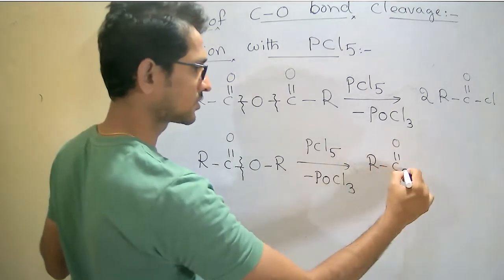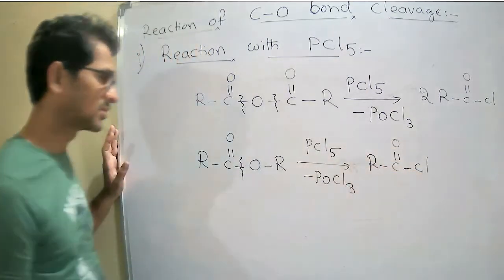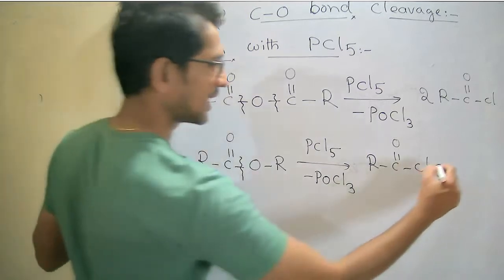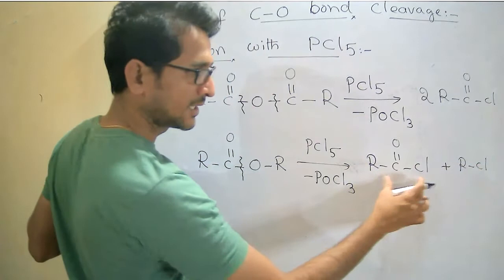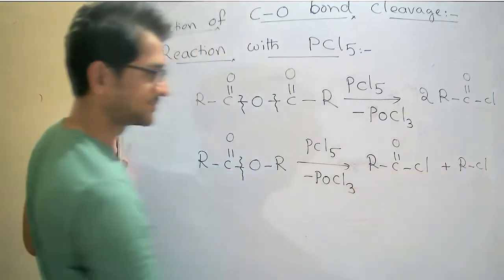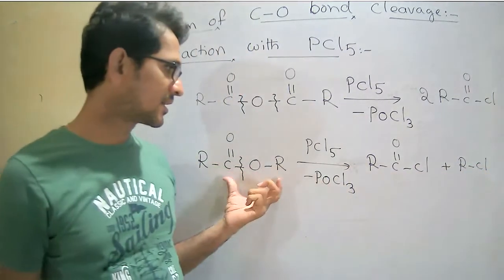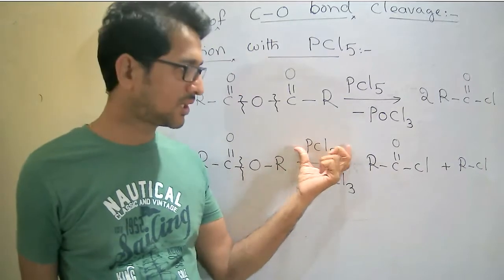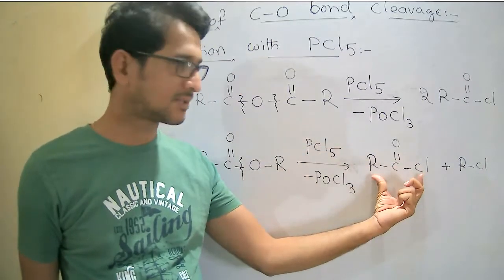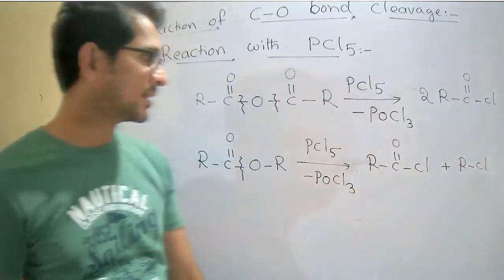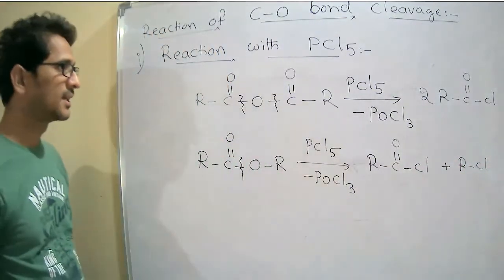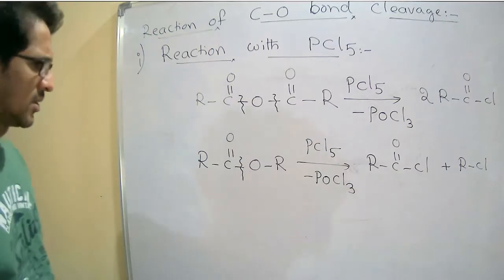Now it gives halogen containing compounds. This is acyl chloride, this is alkyl chloride. Ester on reaction with the PCl5 gives acyl chloride as main product, and also a side product is alkyl chloride. Right? Okay.